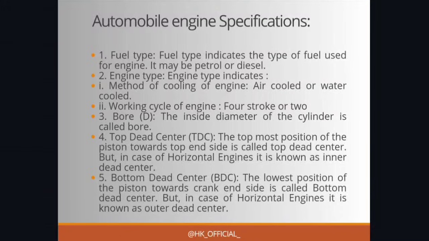Then we have engine type. Engine type indicates two things. First is the method of cooling of the engine, like air cooled or water cooled, how the engine is being cooled. Second is the working cycle of the engine, like 4 stroke or 2 stroke. We have studied this 4 stroke 2 stroke concept, right? Then third point we can take bore. Now what is bore? It is the inside diameter of the cylinder. If you consider the diagram, you can see the cylinder. So what is the inside diameter of it? It is nothing but bore.